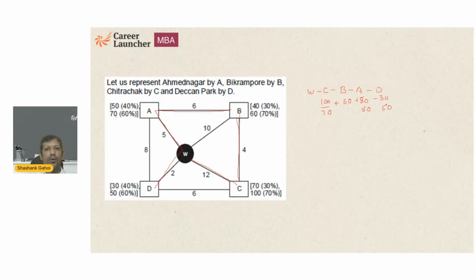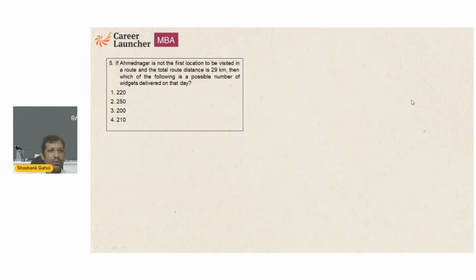Okay. Now I'm just going to make cases. 100 plus 60, 190, 190 plus 80, 270. It doesn't work. Okay. 70 plus 60, 130, 130 plus 50, 180, 180 plus 30, 210. Do I have 210 in the option?